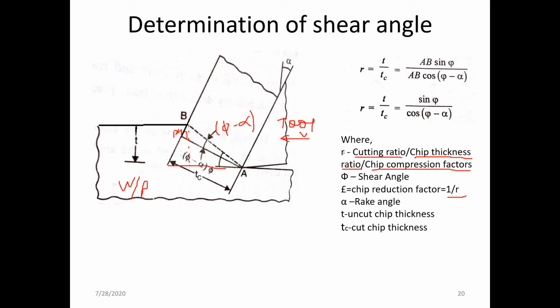Here R is the cutting ratio, that is the chip thickness ratio, that is t by tc. If you say 1 by R, then that is called psi. So psi is the chip reduction factor, which is 1 by R. Whatever this R is, it is t by tc. So we can calculate t, and we can calculate tc.